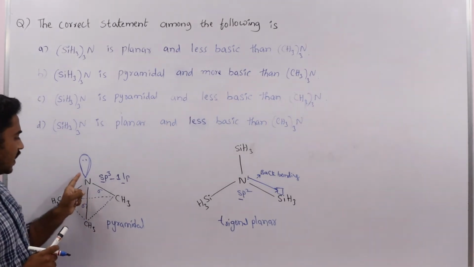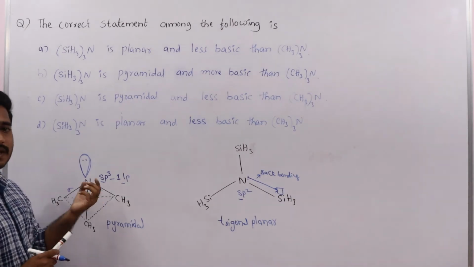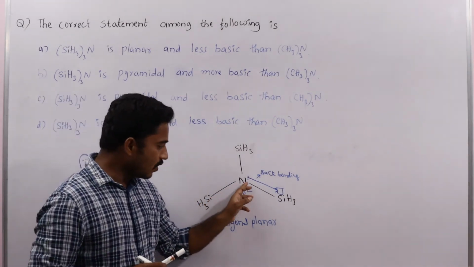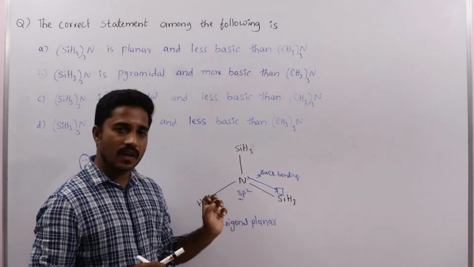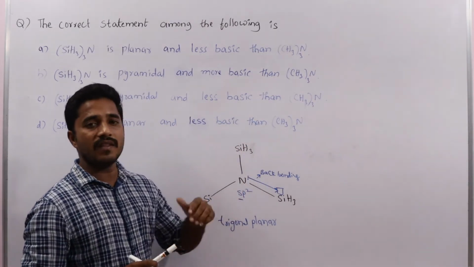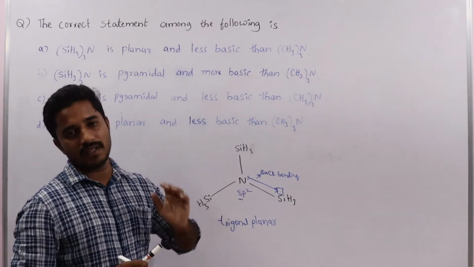Here nitrogen contains a free lone pair, so donation takes place easily and it shows more basic nature. In trisilylamine the nitrogen lone pair participates in back bonding, so nitrogen cannot donate its lone pair to other species, so it shows less basic nature.